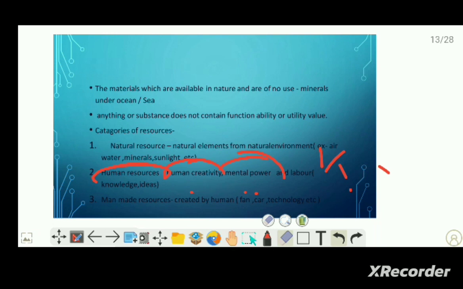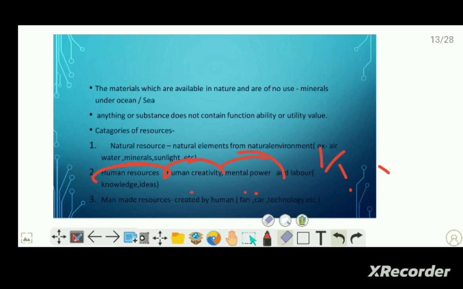Okay. Now the third category is the man-made resources. That means when human beings use their technology, creativity, mental power, and labor power to convert the natural resources into man-made substances. That means all the things come from human creations. The substances created by human beings are categorized as man-made resources. For example, fan, car, vehicles, computer, all these things come under the man-made resources.